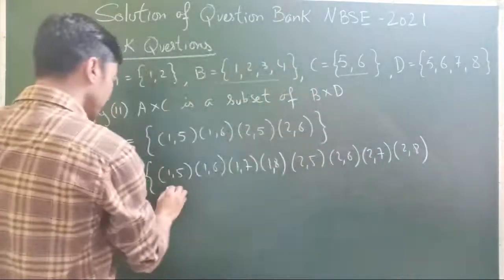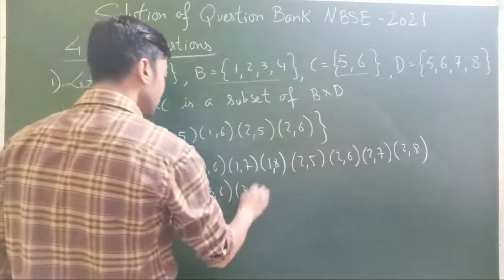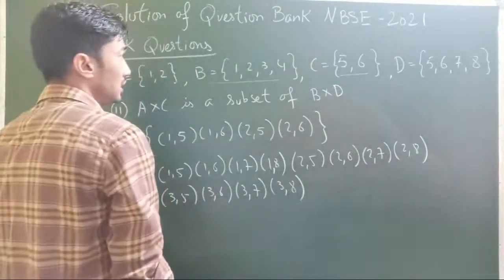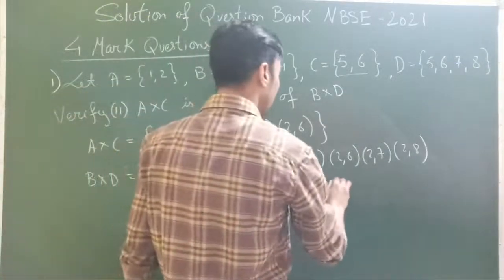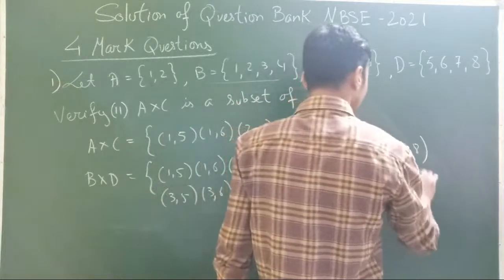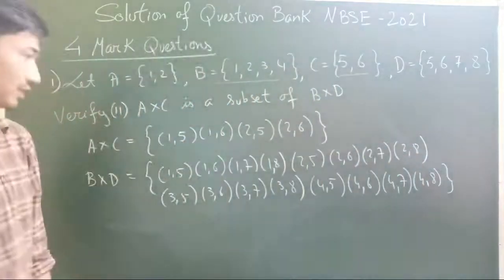Then again with 3: 3, 5, 3, 6, 3, 7, 3, 8. Then 4, 5, 4, 6, 4, 7, 4, 8. So this is our set B cross D.